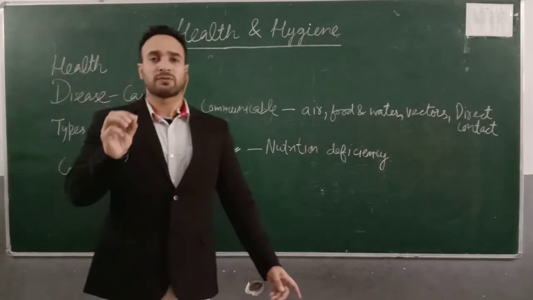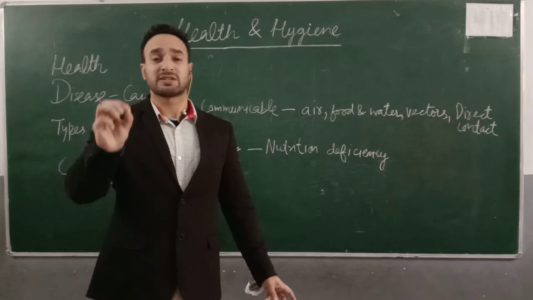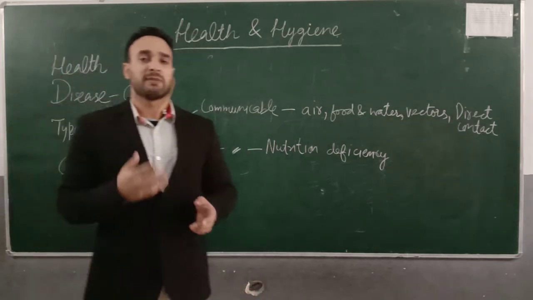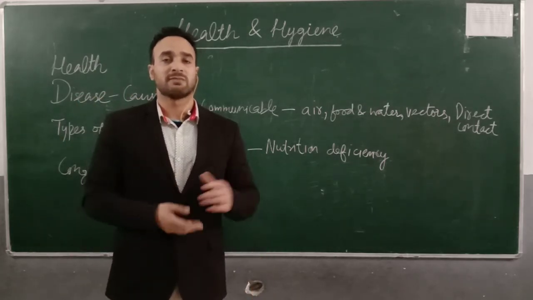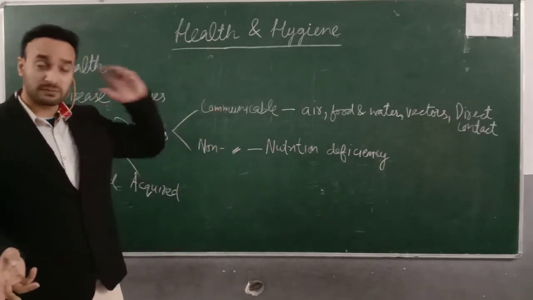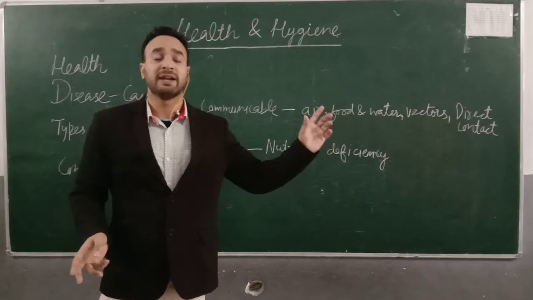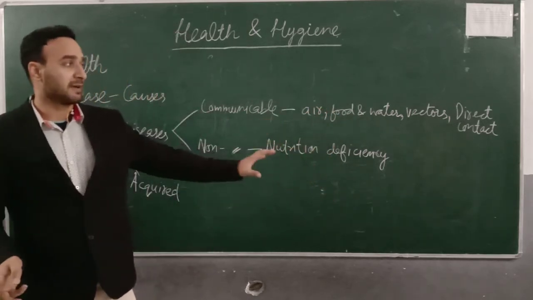And the term used for disease-causing pathogens is the pathogen. What is a pathogen? Disease-causing microorganisms are called pathogens. So these are the vectors which we are discussing. It includes air, food and water, and insects, dogs, mites, houseflies, they act as the vectors.